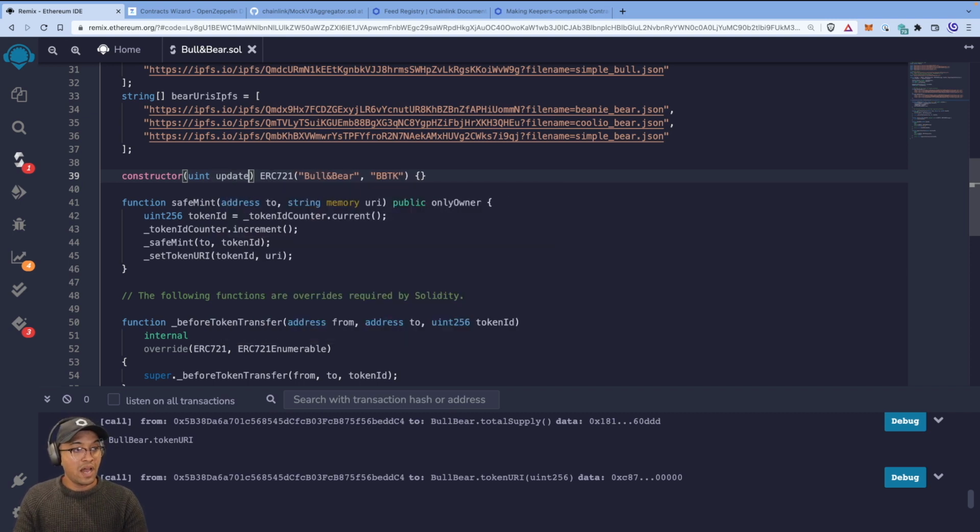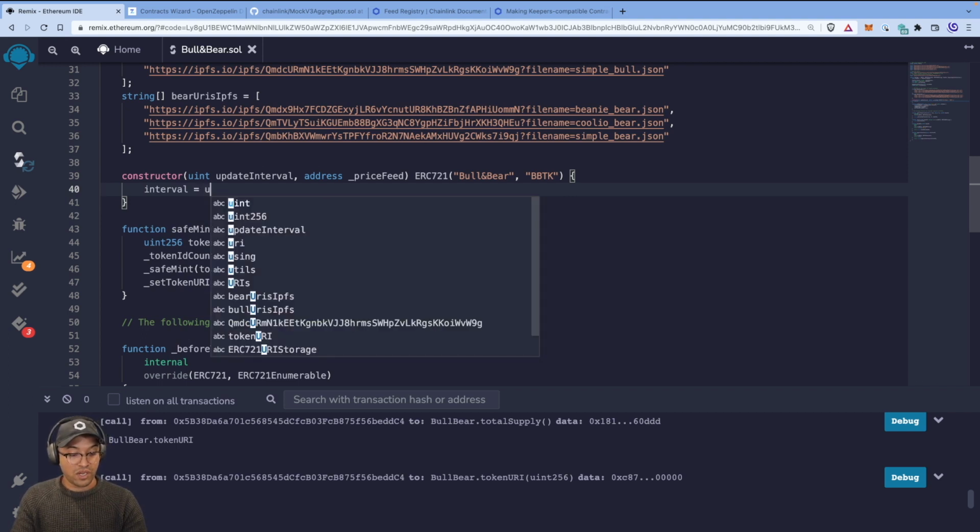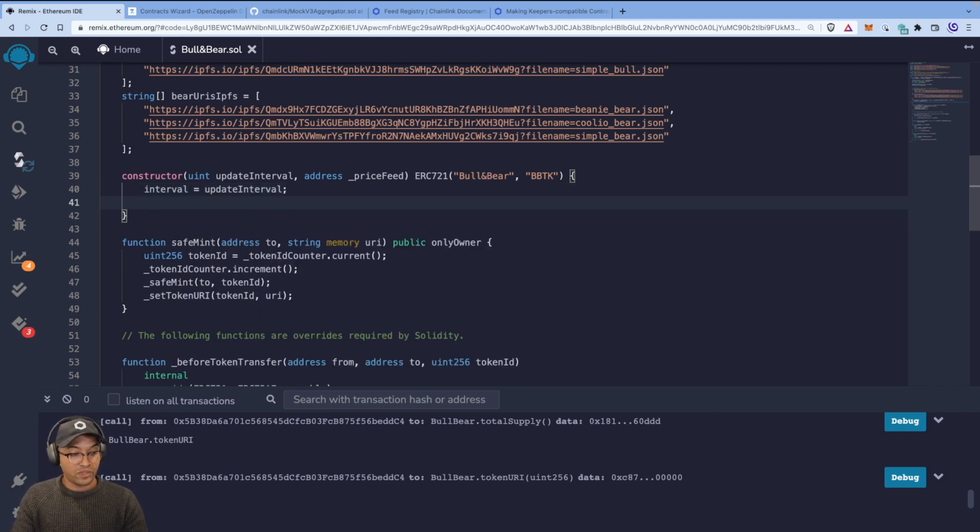So let's do that. You update interval. This is the interval at which we want to update it. And the next one is an address, and let's call this price feed. Then inside the constructor, we do interval, which is our state variable, is equal to update interval. And we do last timestamp is equal to block.timestamp. So what we're doing here is saying that as soon as we start this contract up, the block's timestamp gets allocated to the state variable last timestamp. That's going to be useful when we calculate whether the interval, which is the previous variable, has elapsed or not.